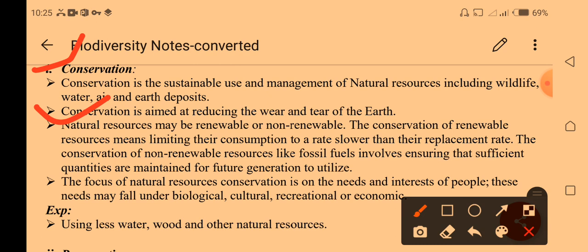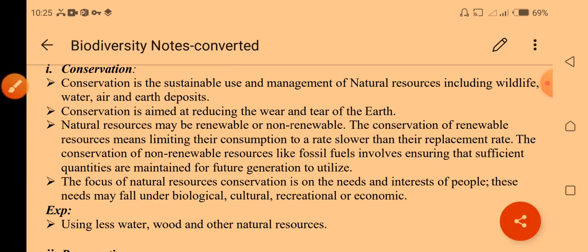The focus of natural resources conservation is on the needs and interests of people. These needs may fall under biological, cultural, recreational, and economic categories. It helps to develop and grow the economy and to provide the best life to the world. So this is very important.